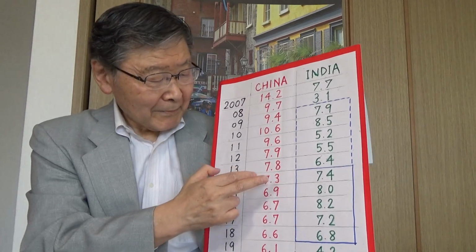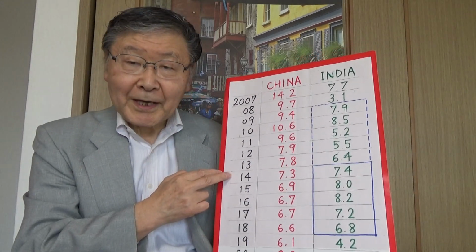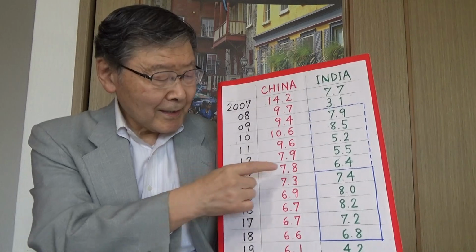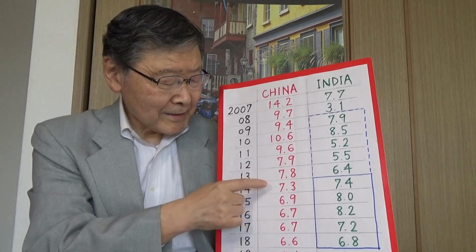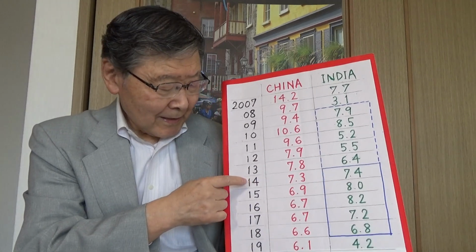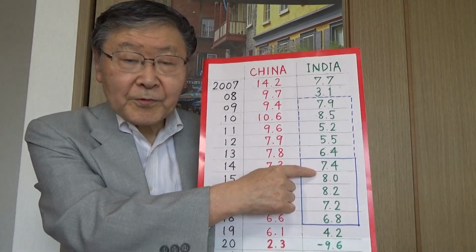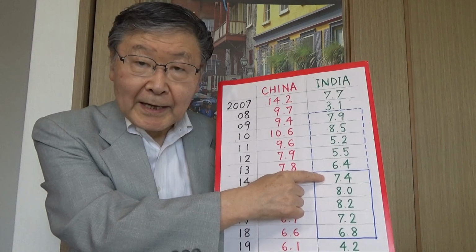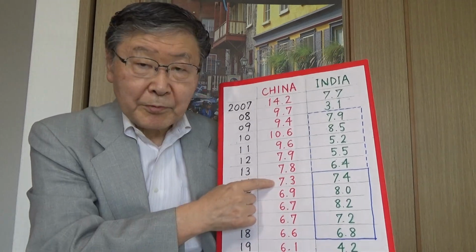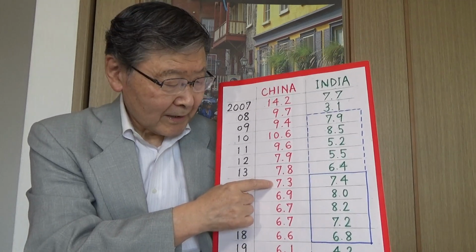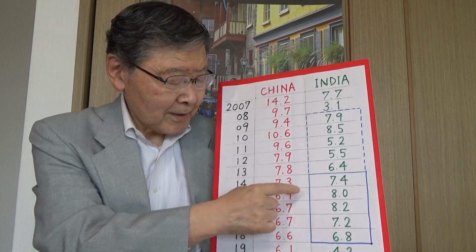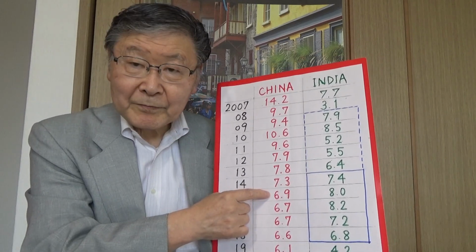And then came this critical year, 2014, when India started to surpass China in terms of growth rates, 7.4% growth for India versus 7.3% for China, 8.0 for India, 6.9 for China.